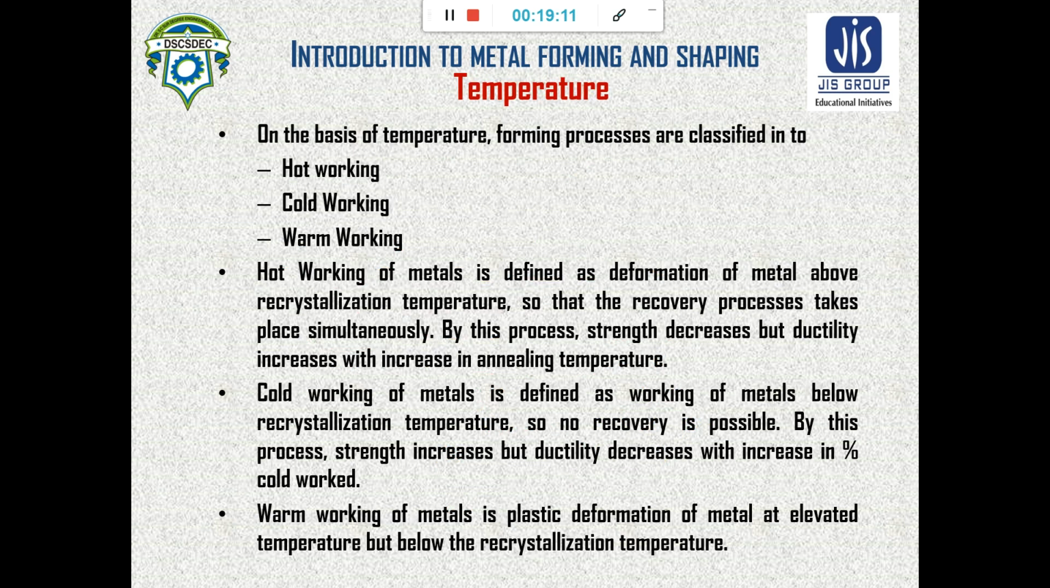Similarly, temperature. On the basis of temperature, metal forming can be classified into three classes. First one is hot working, second is cold working, and third one is warm working. In case of hot working, the material is deformed above the recrystallization temperature. Above recrystallization temperature means the crystals or metallurgical small grains can be changed.